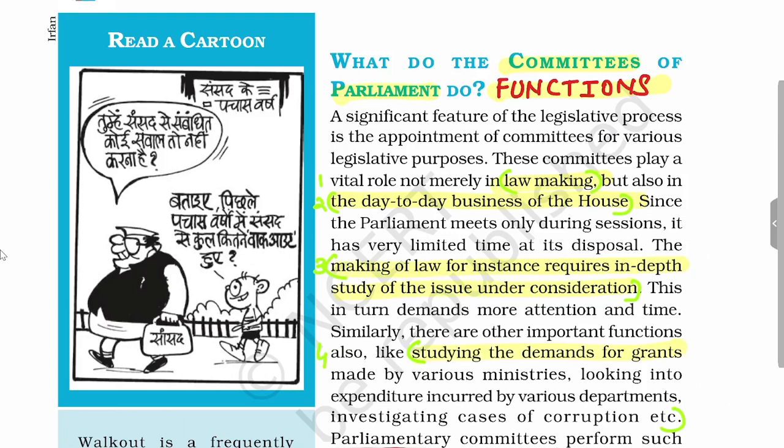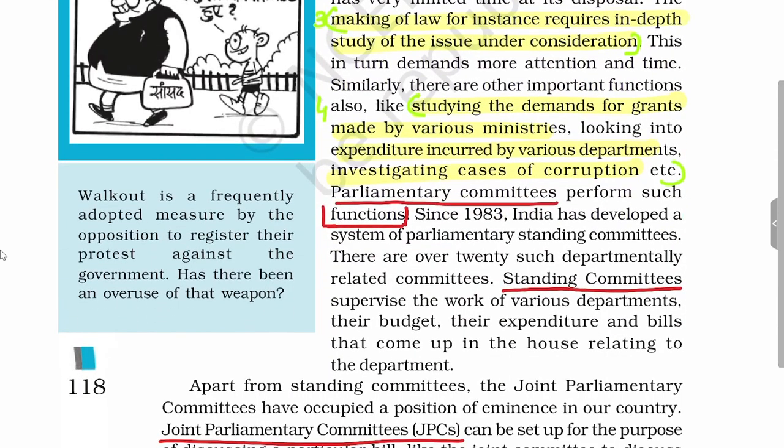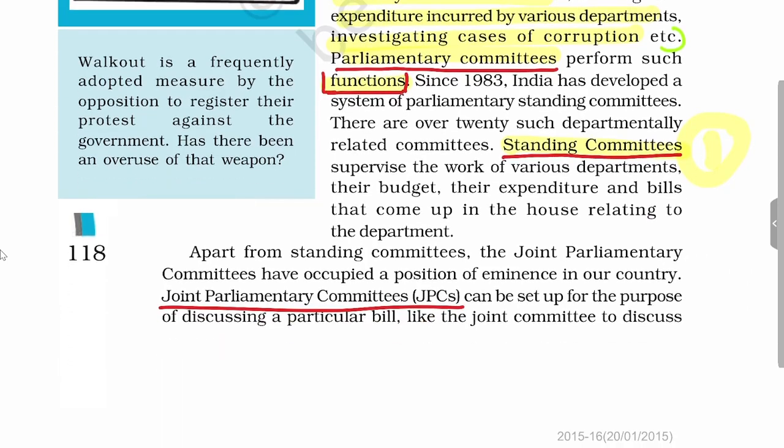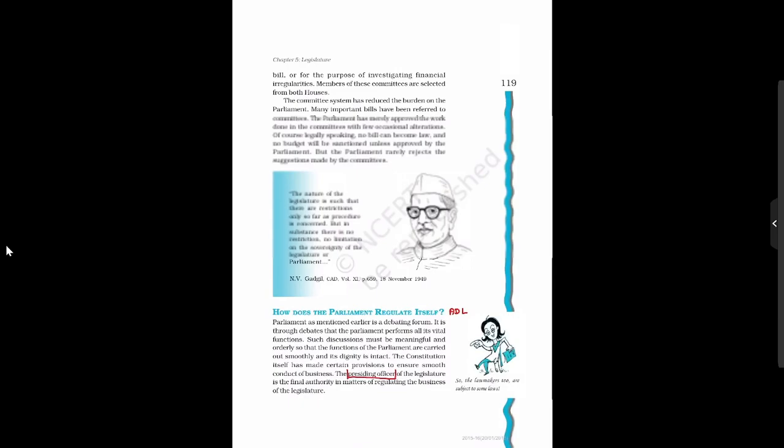Committees will also study demands for grants by the various ministries. They will also verify the expenditure incurred by the various departments. They will investigate cases of corruption. So above are the functions of parliamentary committees. Parliamentary committees are of the standing committee type. There is another type of parliamentary committee, that is the joint parliamentary committee. This is set up to discuss a particular bill. So these are all the functions of the committees of the parliament.